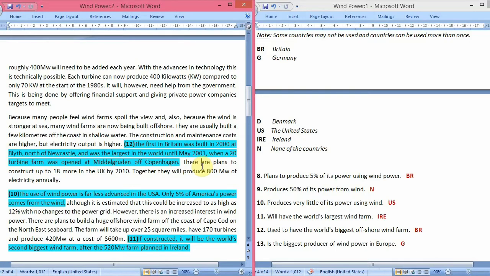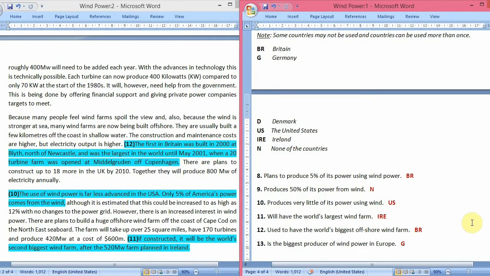From the period of 2000, that was its construction, until May 2001, it was the world's largest offshore wind farm, but at present it is not so, when a 20 turbine farm was opened at Middelgruden of Copenhagen. So when an offshore wind farm was built at Copenhagen, that became the world's largest offshore wind farm. So definitely, Britain was the country which used to have the world's biggest offshore wind farm. So that's why the answer is BR, that is Britain.